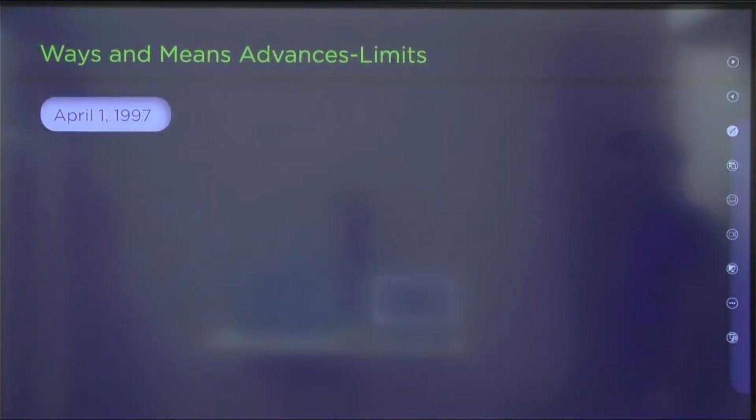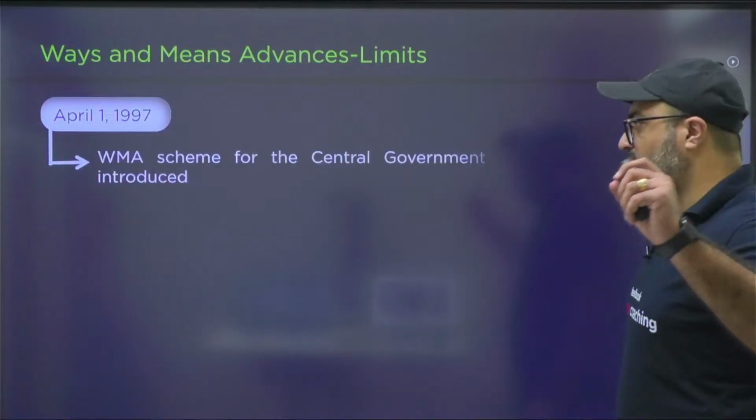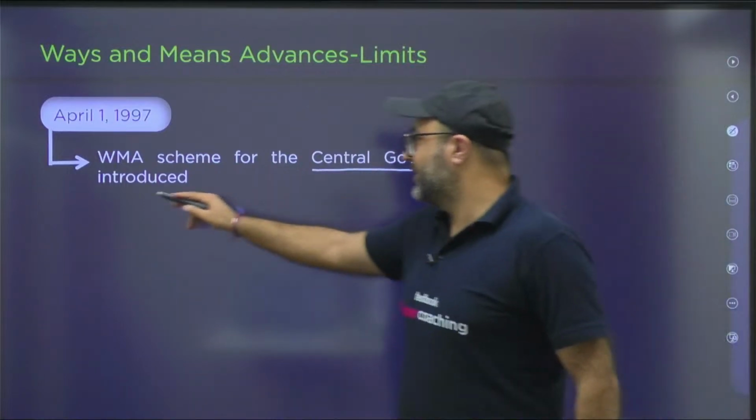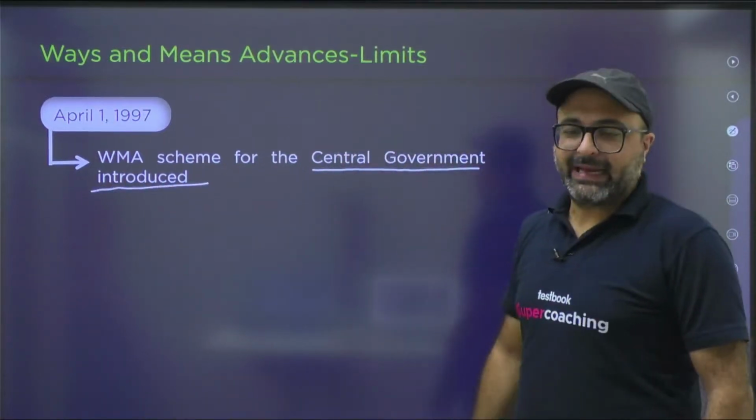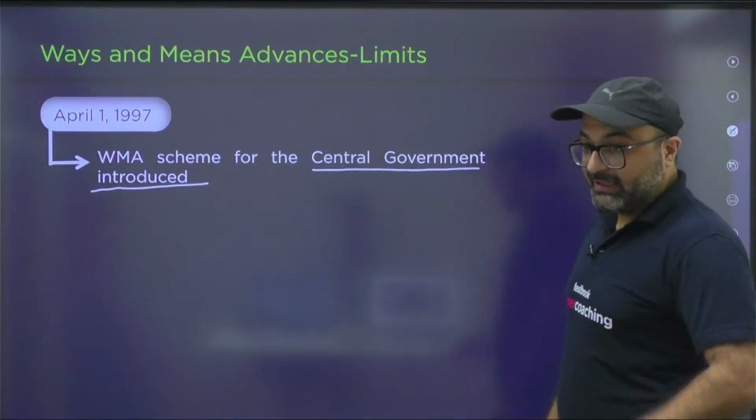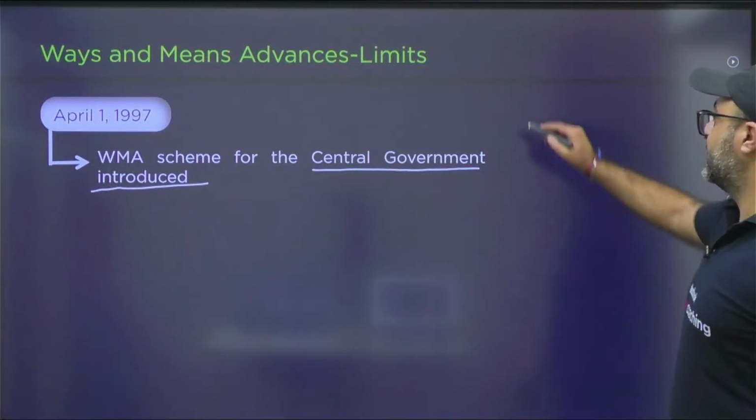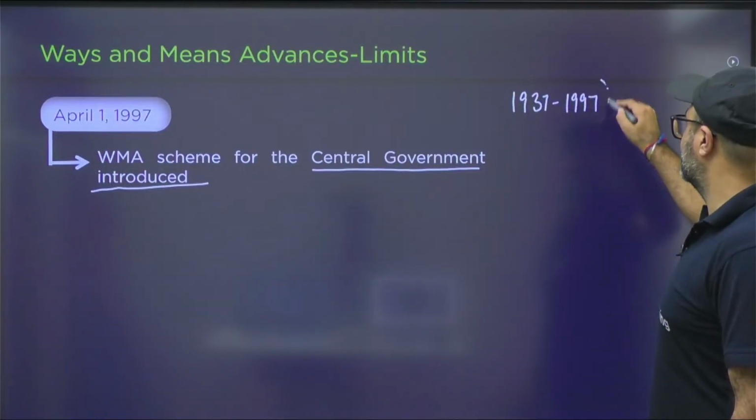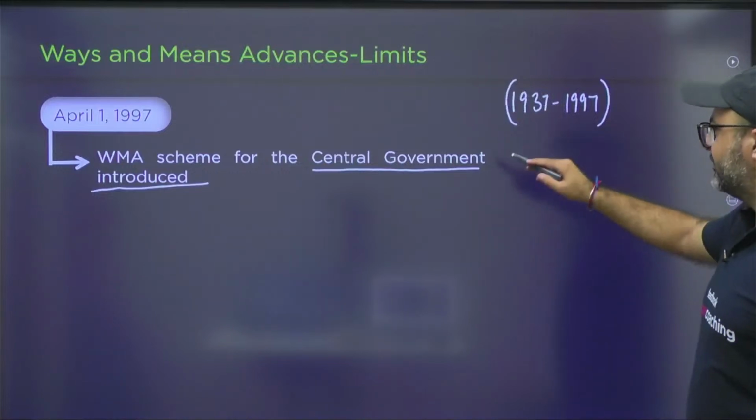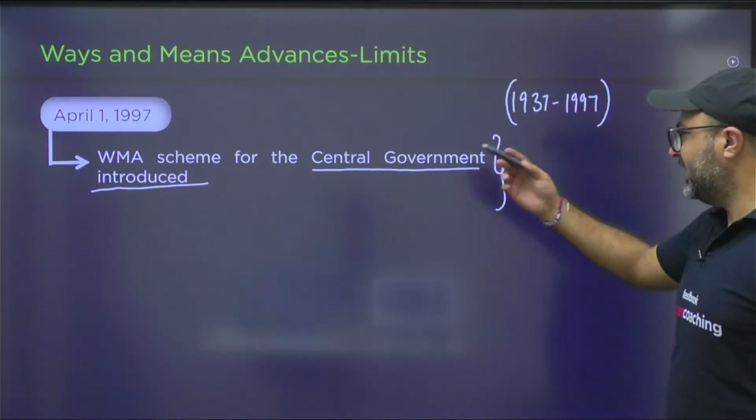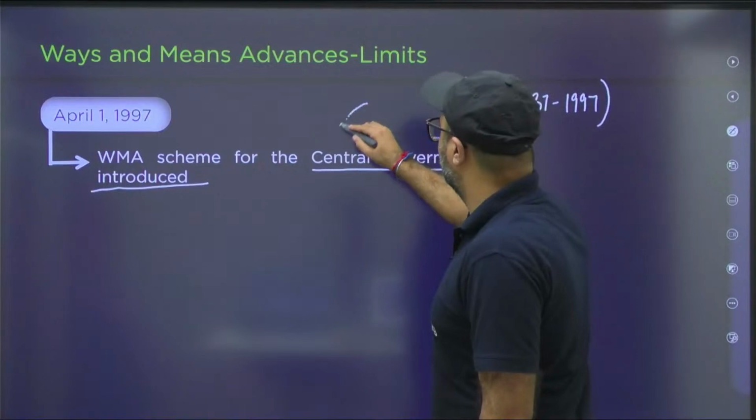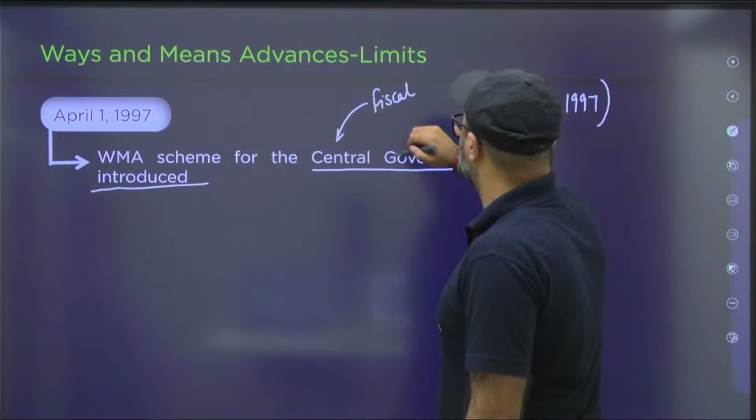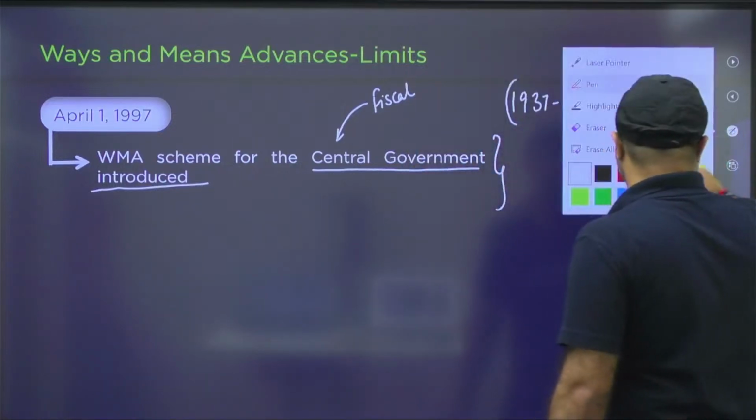The next is related to 1997. This is very important. The WMA scheme was introduced for the central government on 1st of April 1997. Yes, you heard it correct. Till 1997, that means from 1937 to 1997, the scheme was only and only for the state government, and if the central government was in need of funds, at that particular moment RBI was coming up with deficit financing.